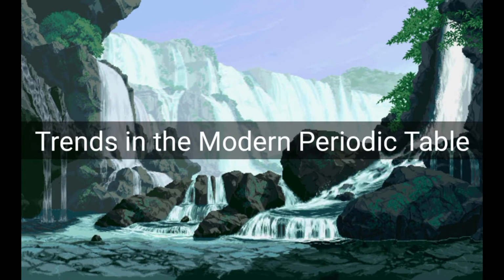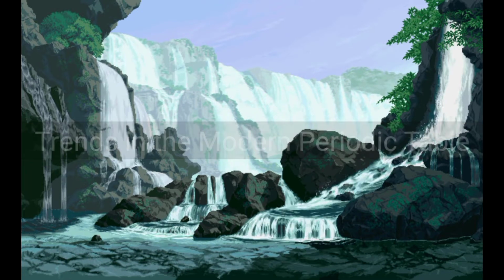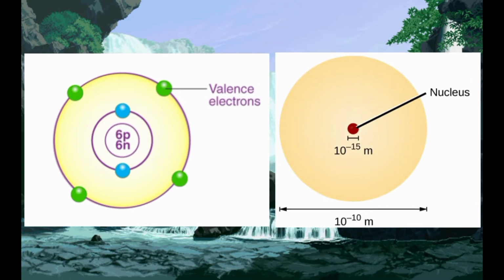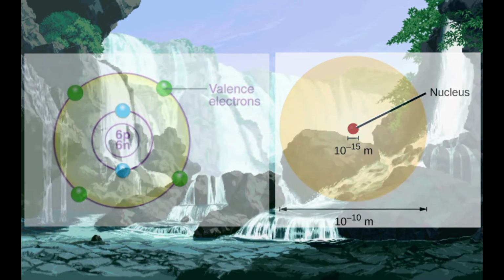Trends in the modern periodic table. The valency of an element is determined by the number of valence electrons present in the outermost shell of its atom. The term atomic size refers to the radius of an atom. The atomic size may be visualized as the distance between the center of the nucleus and the outermost shell of an isolated atom. The atomic radius of hydrogen atom is 37 picometer.